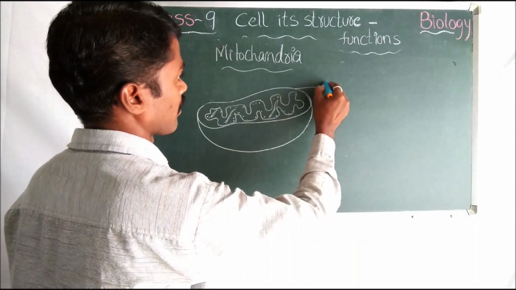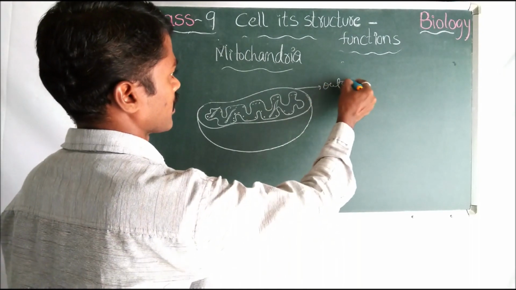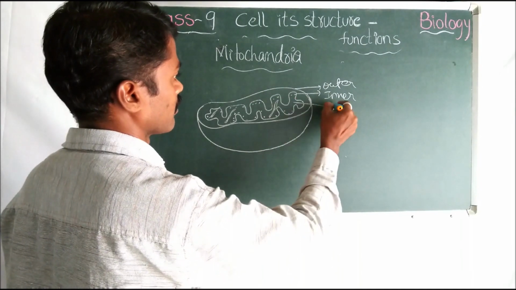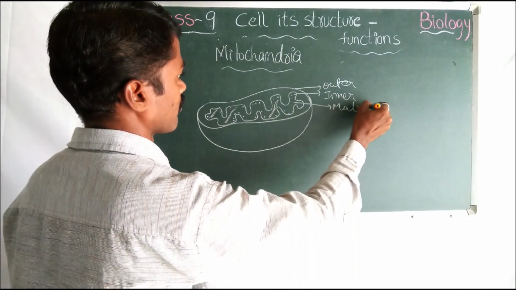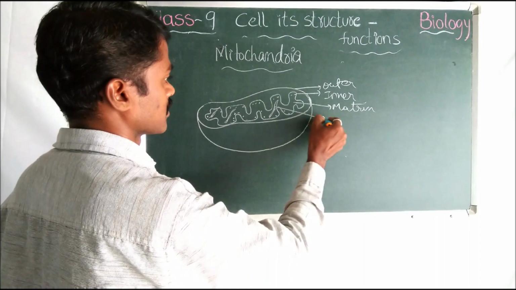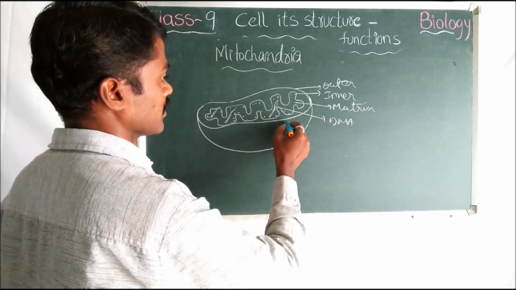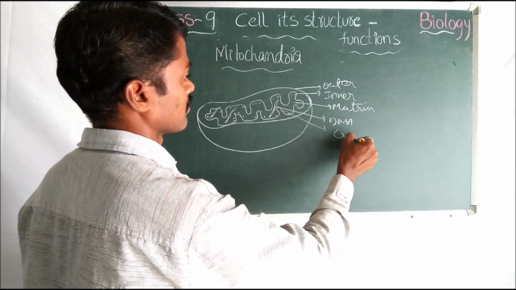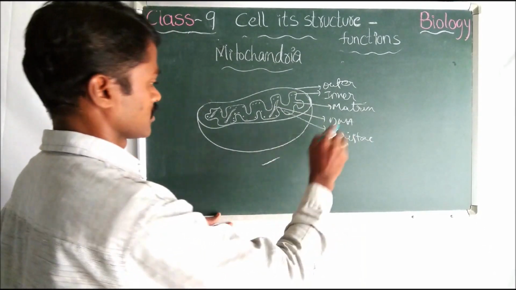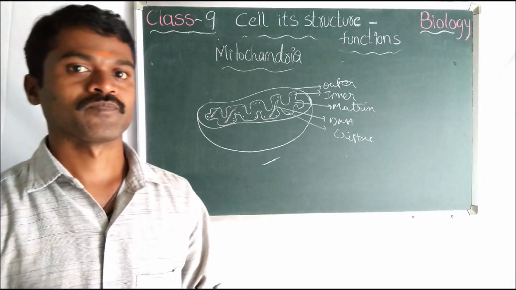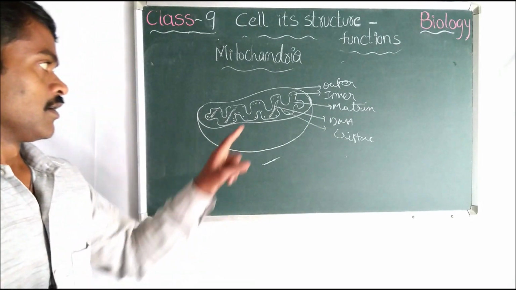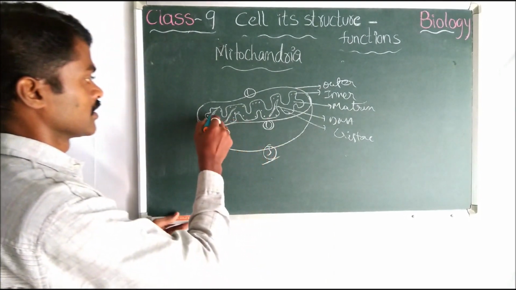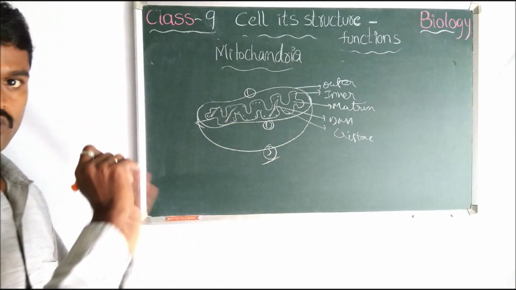Okay, outer membrane, inner membrane, matrix, and DNA, these under cristae. This is the mitochondria. Step number 1, step number 2, step number 3, step number 4. I will show how to draw the cristae.